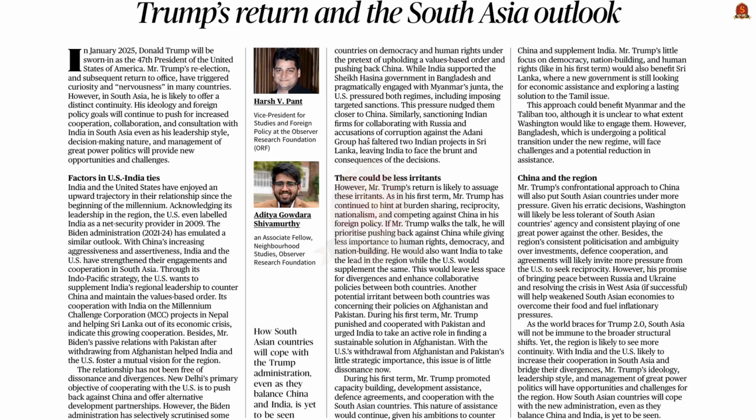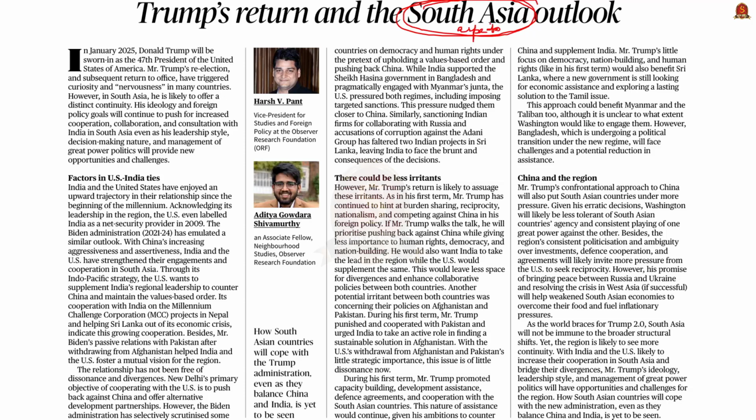This editorial taken from The Hindu newspaper discussed in detail the possible consequences of the re-entry of Donald Trump as the US president in January 2025. He has a unique leadership style and decision making process, and this has specific opportunities and challenges, specifically with respect to South Asia. This is what they have discussed. They have talked in terms of the South Asian aspect.